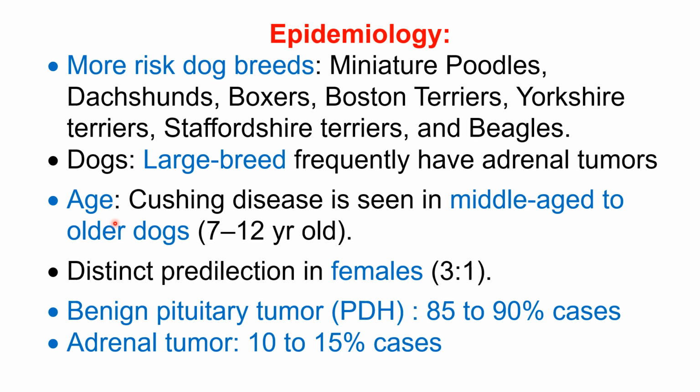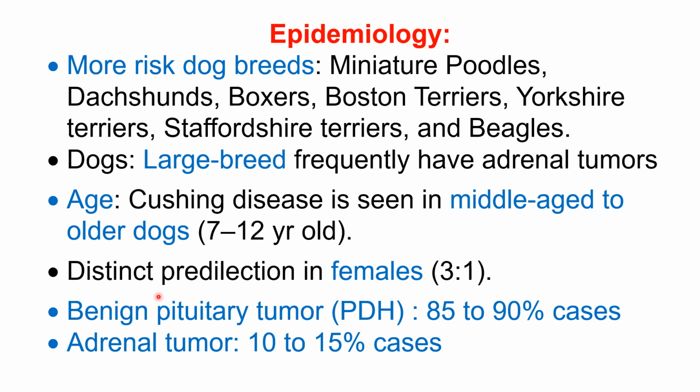Age factor also plays a role. Cushing disease is seen more in middle-aged to older dogs, especially 7 to 12-year-old dogs. A distinct predilection to this disease, Cushing syndrome, is observed in females. Of 7 cases, 4 are females and 3 are males. So, sex predilection is also there.